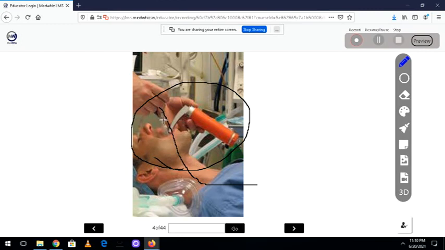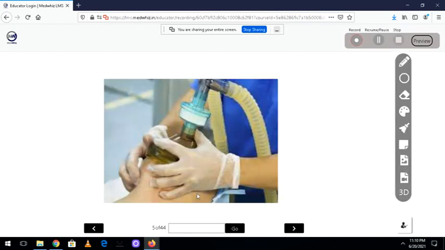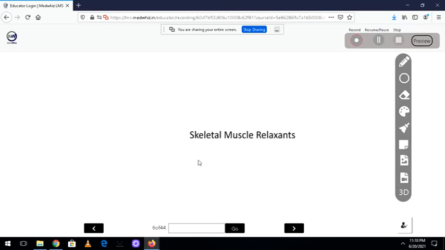When you do this procedure, that is called endotracheal intubation, the muscles of the neck and the mouth should get relaxed. So here also we require muscle relaxation. This is the same procedure. Now, why did I give all these images? Because in all these procedures, what we require is skeletal muscle relaxants. So we need to relax the skeletal muscles. Now think and tell me, how can we relax the skeletal muscles?